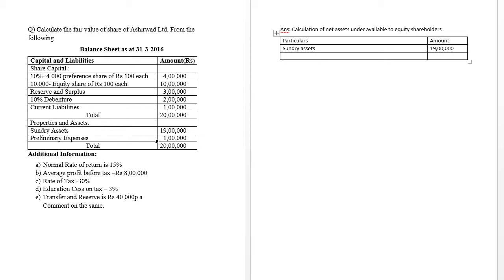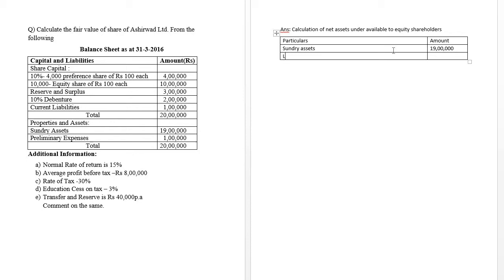This is not part of total assets, therefore that will not be considered in the total assets because it is a preliminary expense. Only tangible and intangible assets are going to be considered. Then 19 lakh is the amount of total assets.